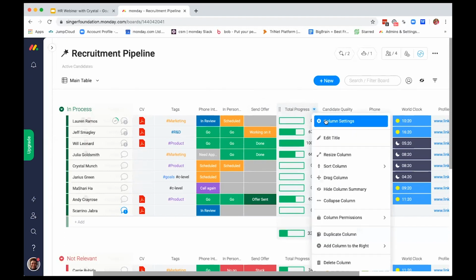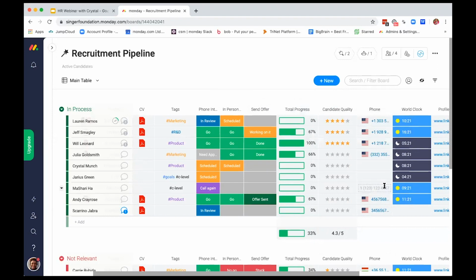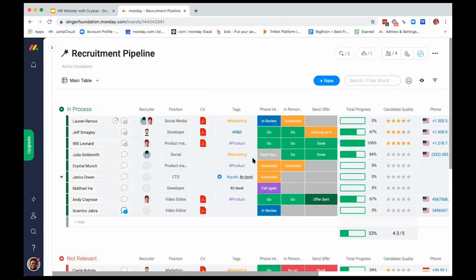If I go to my column settings, I can choose which statuses I want to display for the progress tracker. I can also choose what percent I want to weigh each one, or I can just distribute weight equally. It depends on what your needs are. You can customize this however you see fit, add as many status columns as you would like, and rock it out that way.